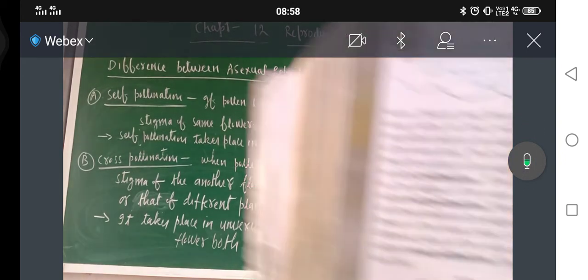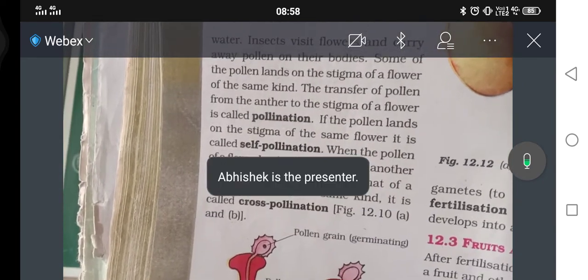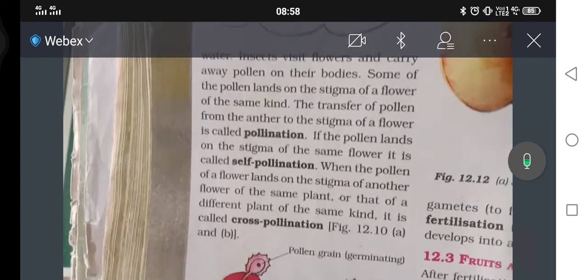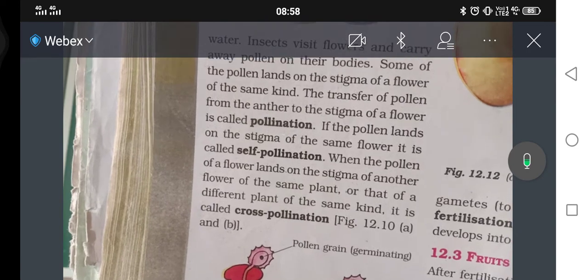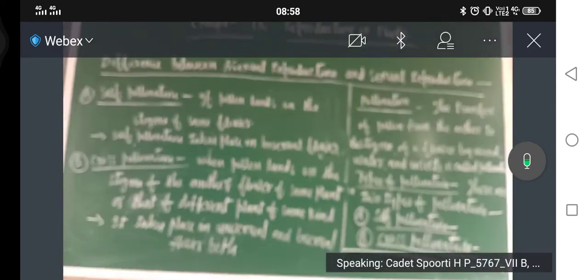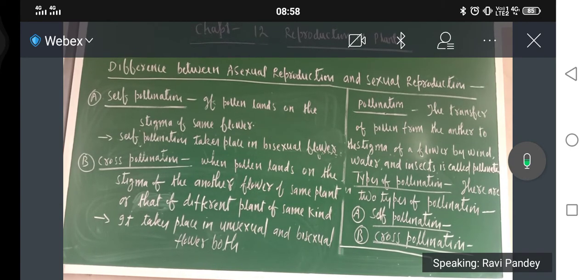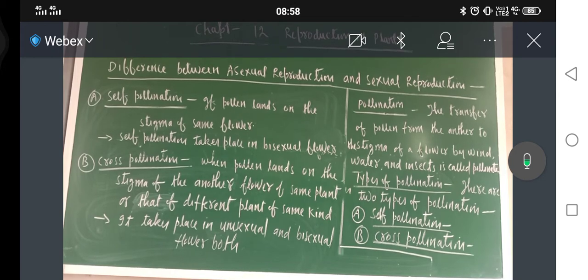Just see, read here. If the pollen lands on the stigma of same flower, it is called self-pollination. It is there or not? Check. So that is why I wrote here, self-pollination takes place in bisexual flower. If pollen lands on the stigma of same flower, it is correct. Which I wrote, that is correct.